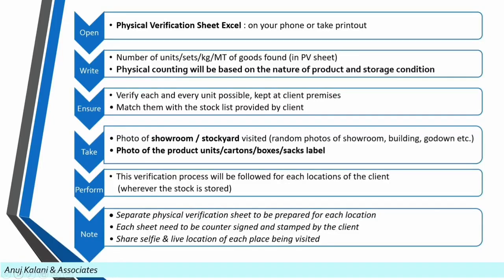Ensure that you verify each and every unit possible kept at client premises and match them with the stock list provided by the client. Take photos of stockyard and showroom visited, just random photos of showroom, building, godown, etc., and also the photos of products in the form of units, cartons, boxes and also the labels of the boxes, etc. Perform this verification process. Follow it for each location you visit, wherever the stock is stored.